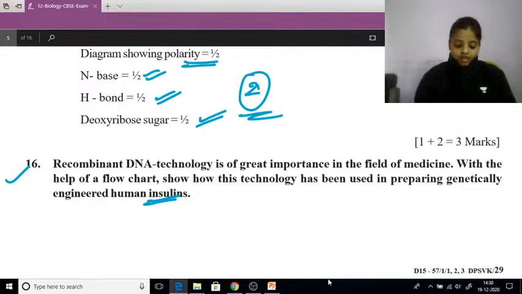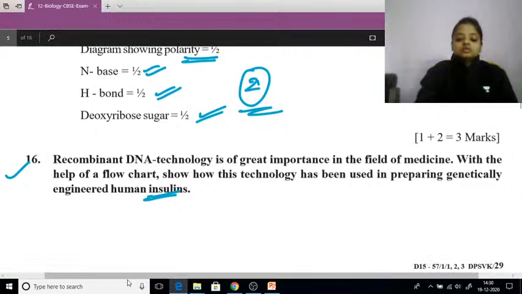Okay. Hello Kushnit. Good afternoon. So let's see.